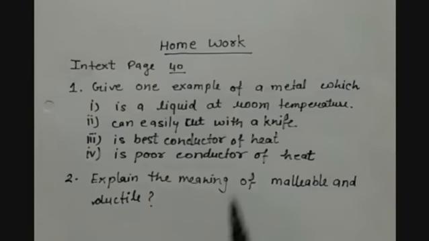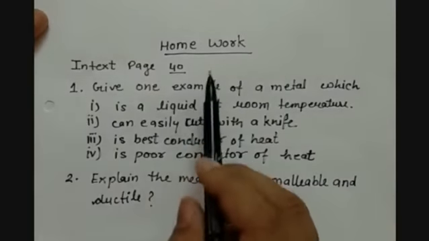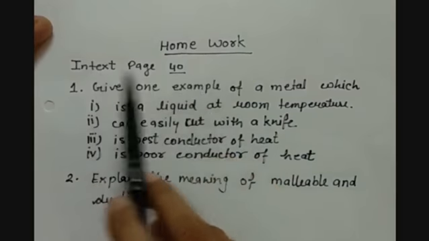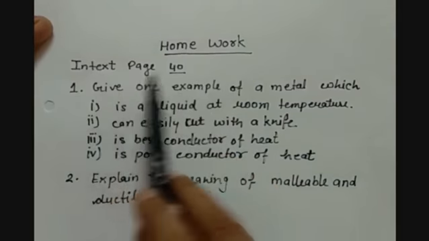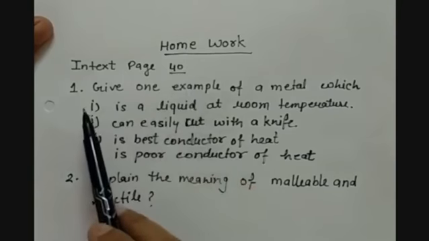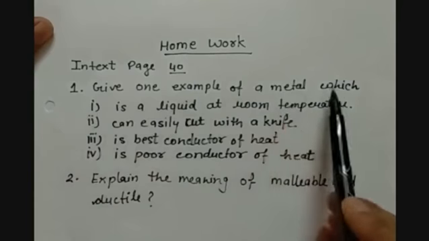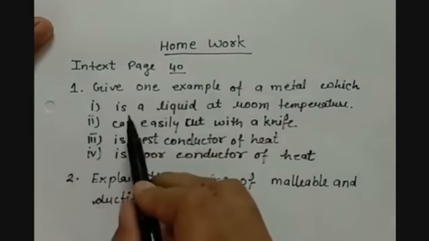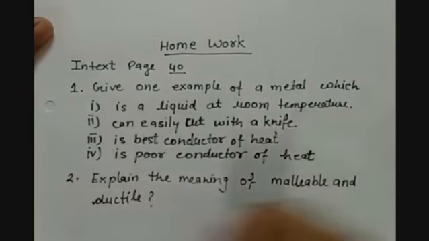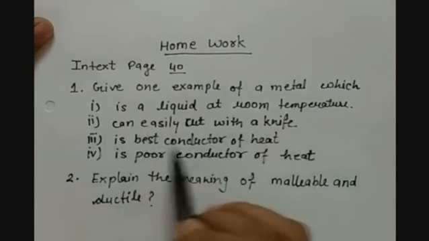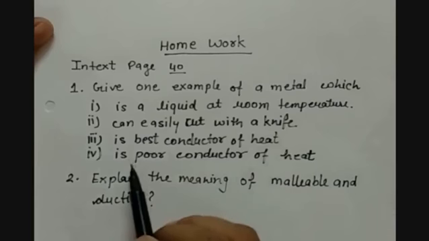Now at the end, see the homework of today. Lecture 1 homework: you have to do the in-text questions on page number 40. Question number 1: give one example of a metal which is a liquid at room temperature. Second, one which can be easily cut with a knife, is the best conductor of heat, and is a poor conductor of heat.